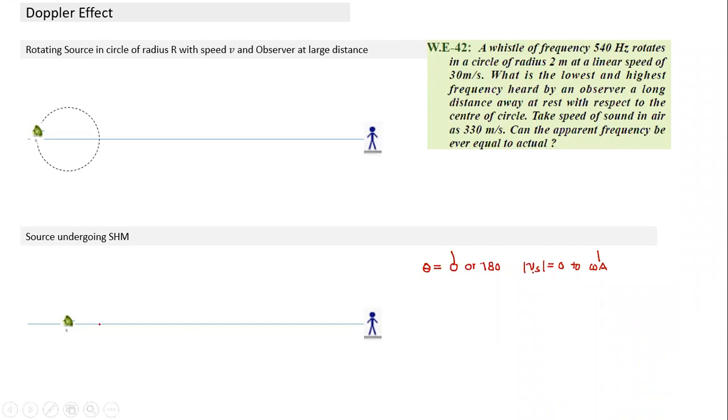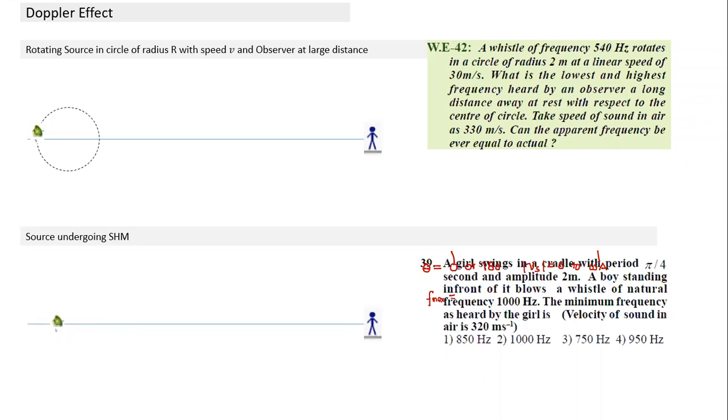So what we have done here is broken down this motion into small pieces, since it is moving along the line. Let's understand how it is oscillating. This part is 180 degrees, 0 degrees, 180 degrees, 0 degrees, and you can easily calculate. So what will be the maximum frequency observed here? And what will be the position of the source for maximum frequency?